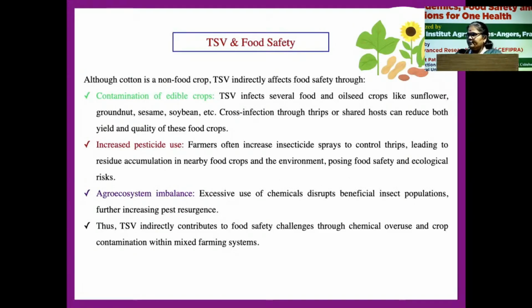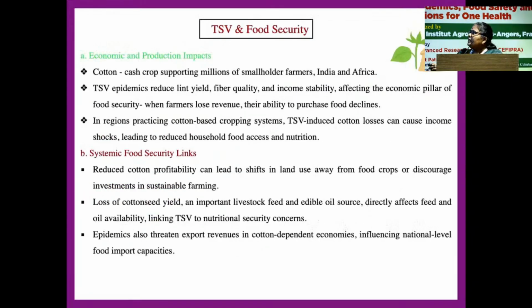In terms of food safety, cotton is a non-edible crop. Though it is non-edible, cross infection happens when thrips feed on cotton and simultaneously feed on sunflower or groundnut plants, which results in cross contamination. Also, for thrips management we use insecticide, and using more insecticide and pesticide makes the environment unsafe for the beneficial insect population, which we also have to take care of. For food security, the low cotton seed yield indirectly contributes to livestock feed, so the livestock cycle gets affected because of the epidemic nature of the virus.